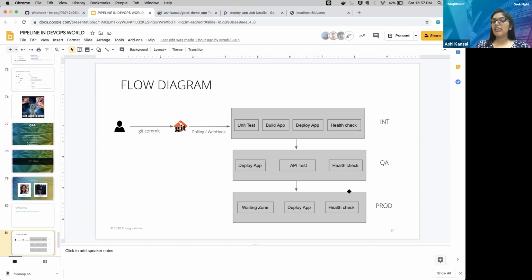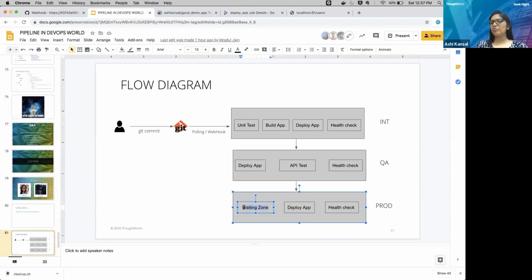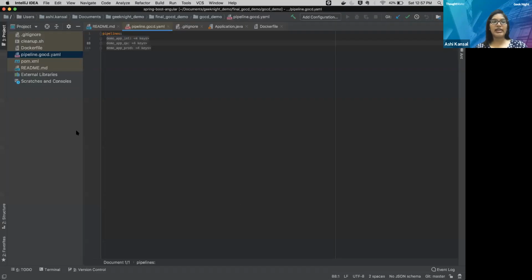In the production, we have put 3 stages: waiting zone, deploying application, and health check, because we generally don't do any testing directly on the prod. By that time, we are sure enough that our application is mature and fully tested because it has passed various environments. So we have some waiting zone, just for demoing purposes. Some placeholder has to be approved, and then only it will deploy my application. So now let's go to it.